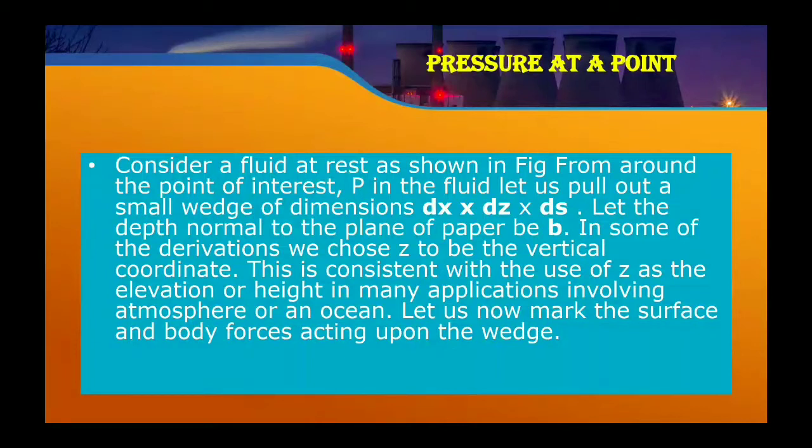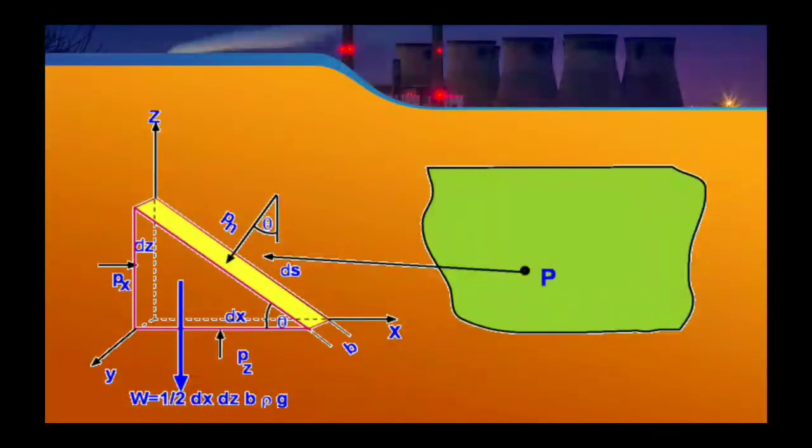Let us now mark the surface and body force acting upon the wedge. So here, this is the Z. These two axes, one is the Z axis, one is the X axis. So dz lies in the Z axis, dx lies in the X axis, and this is the pressure which is given by a fluid at the center of a body, that is dA. This point, this is the pressure, and this is the fluid.